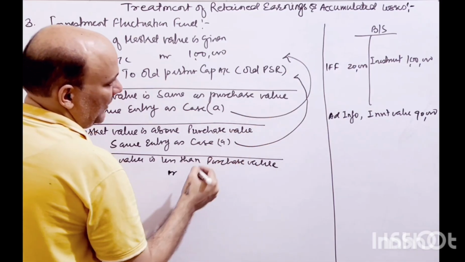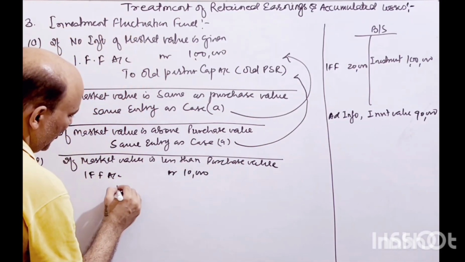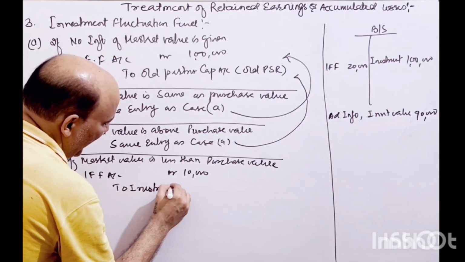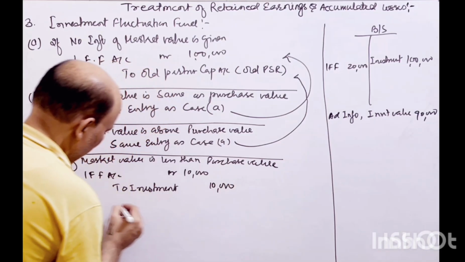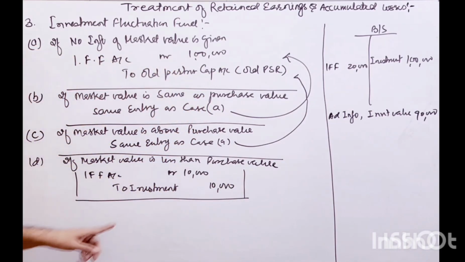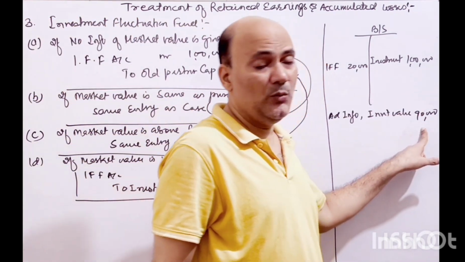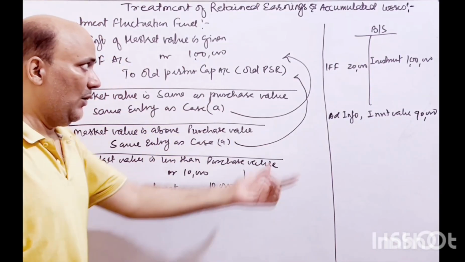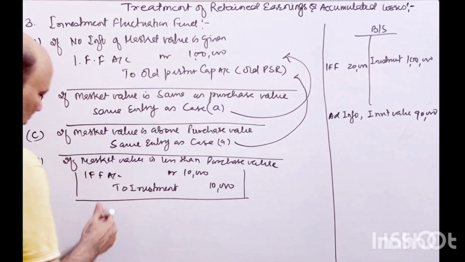right? So I'm taking the 10,000 rupees right now, and to investment account, because we have to make the investment at 90,000 rupees. So investment account will be credited by 10,000 rupees because we have to bring down the investment to 90,000. In the new balance sheet, the investment will come with 90,000 rupees. And what about the 10,000 rupees which are remaining? That will be distributed to the partners.